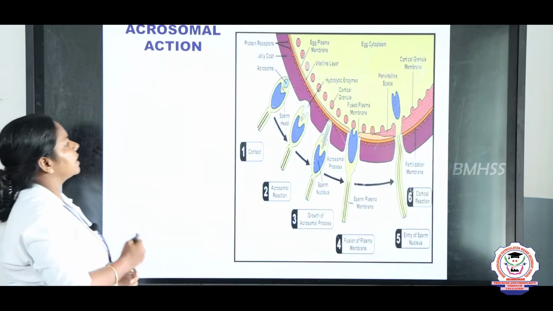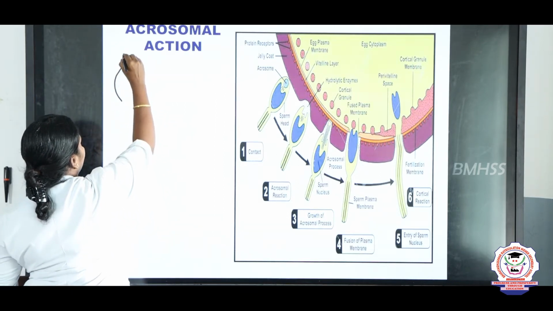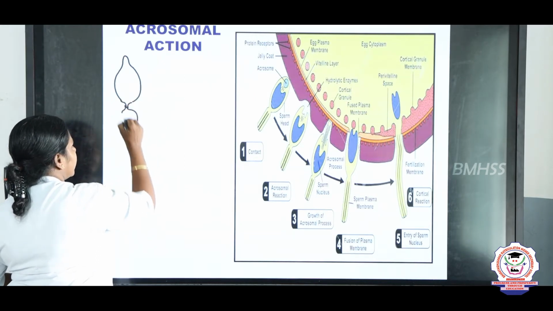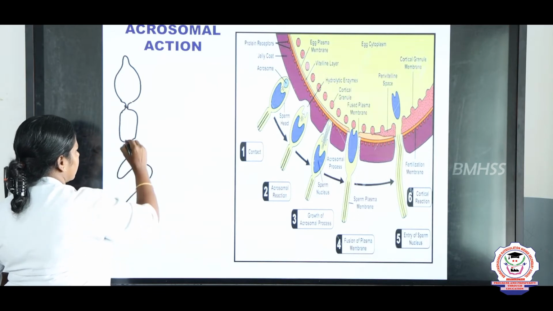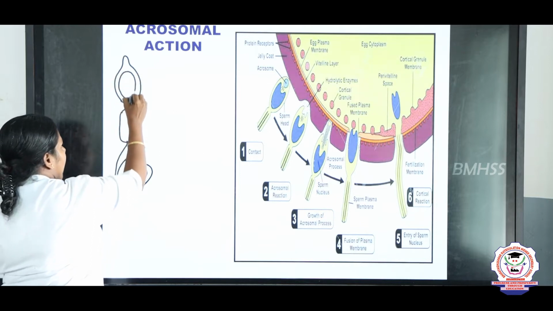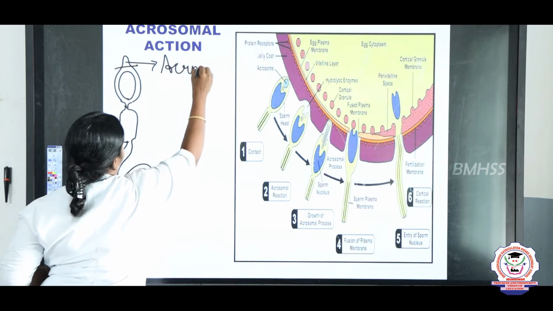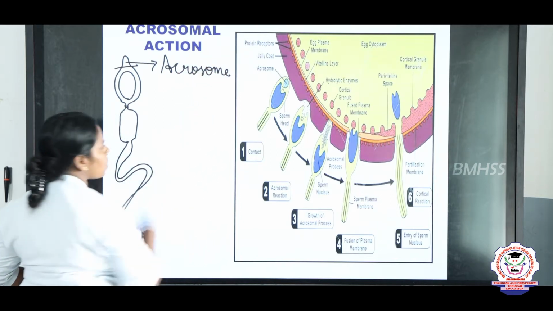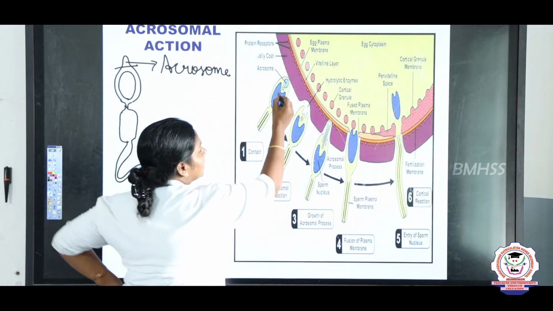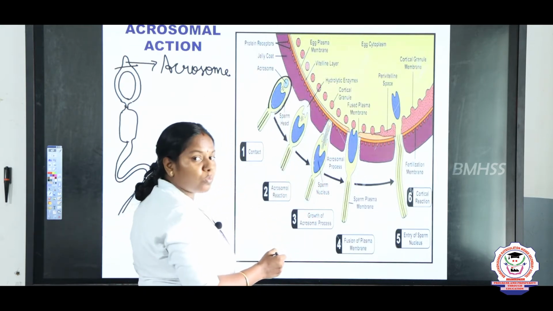And now we are going to study the acrosomal action. We all know the structure of the sperm. It consists of an oval head, a small neck, a middle piece, and the tail. This is the structure of the sperm. The sperm head consists of a nucleus, and in the tip what do we find? We find the acrosome. So, what happens when the sperm approaches the egg membrane?